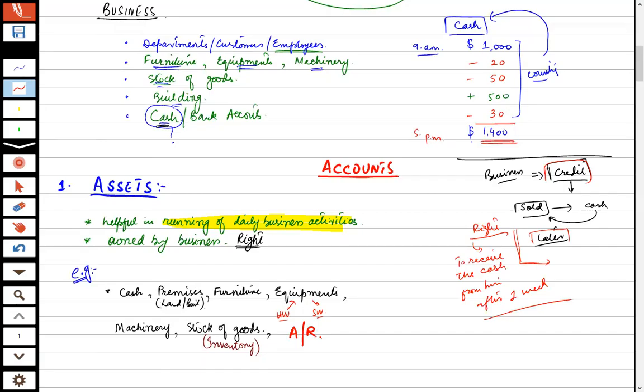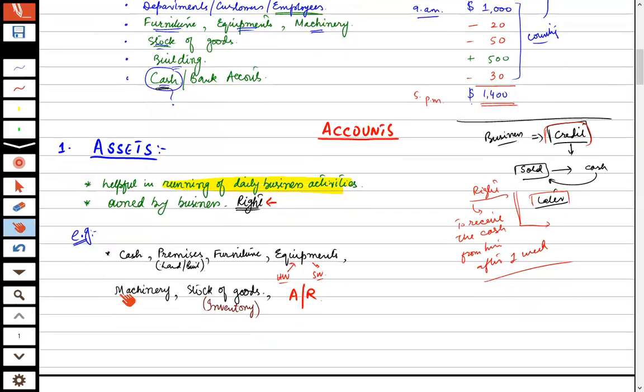It is my right, and any right is our asset. So if the business is selling anything today and will get the payment later, then it is the business's right to get the payment, and this will be known as accounts receivable. Got this point? Yes, confirm? Yes, okay, great. So this is known as accounts receivable.